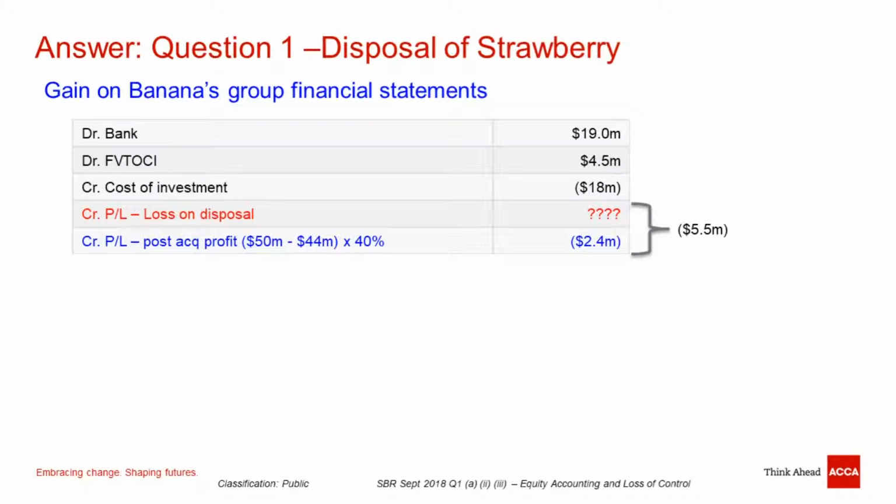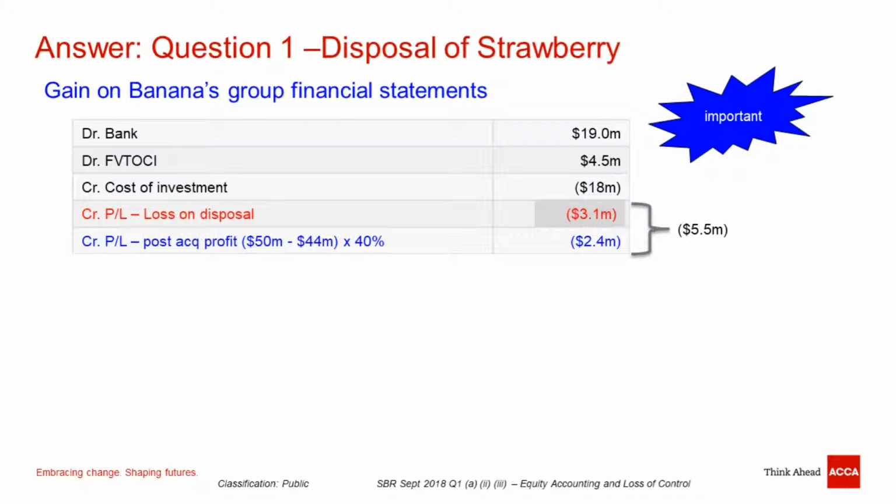However, remember that during the days when Strawberry was an associate company, we have already reported 2.4 as the share of profit in part 1. Therefore now, we should only recognize the balance of 3.1 million as a gain on disposal, because in total, this whole transaction should only have a maximum gain of 5.5. So this will be a very important entry. I wish you understand it, and it's pretty straightforward. Once you get it, in many questions you can apply this entry and get the marks.